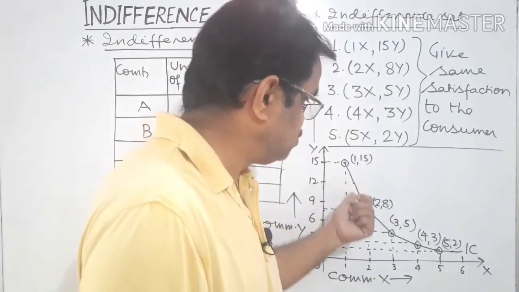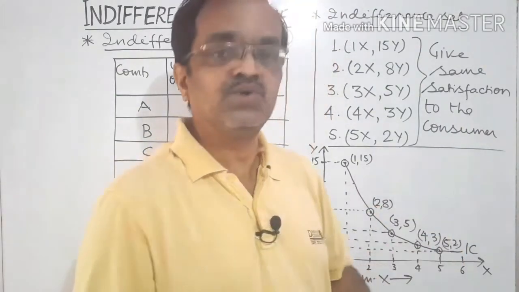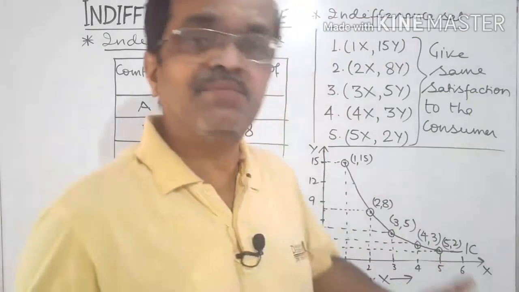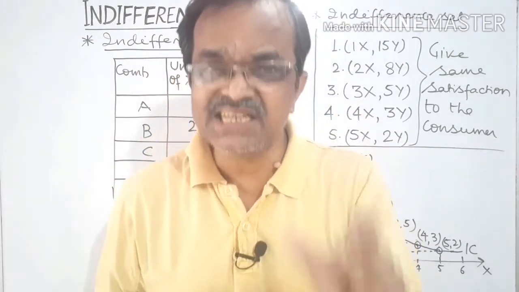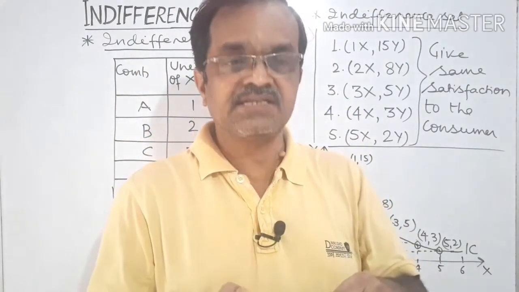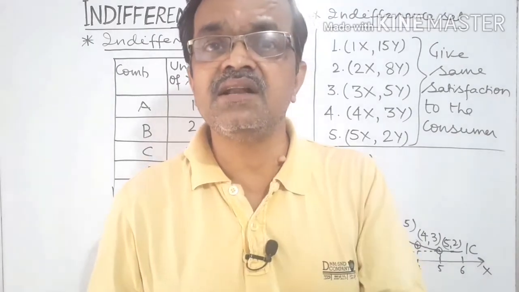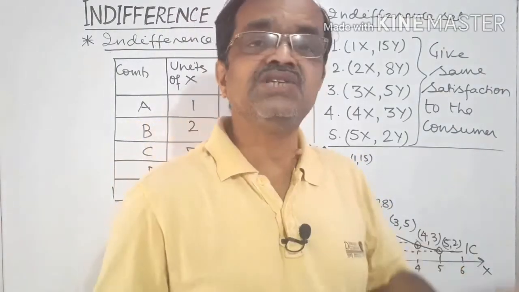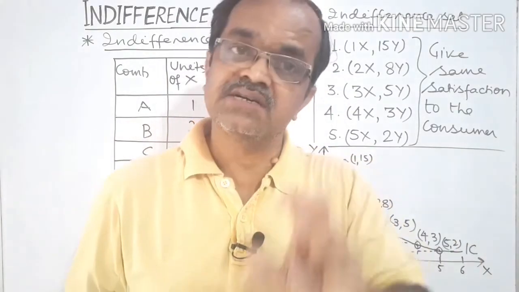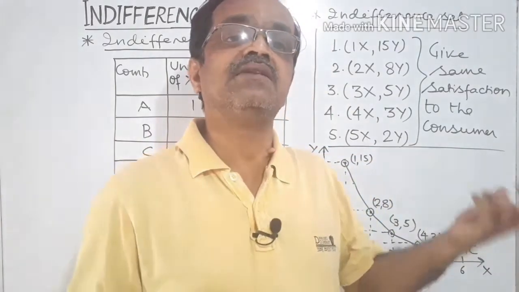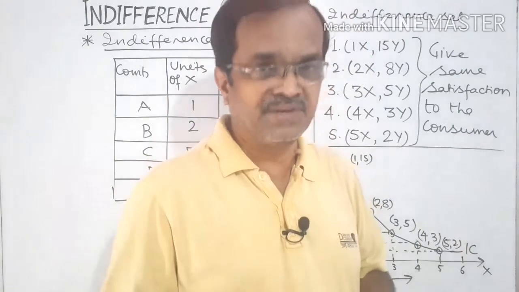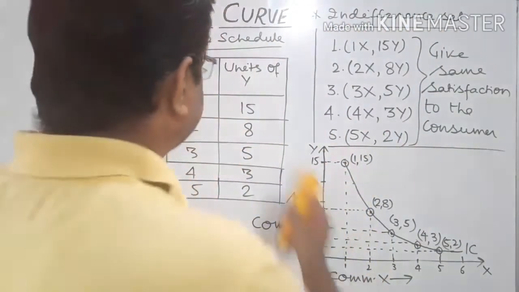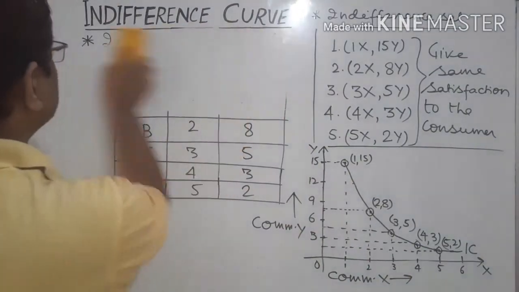And each bundle has the same level of satisfaction, meaning each indifference curve simply represents a level of satisfaction. Whatever bundle the consumer may choose, the satisfaction level would be the same.